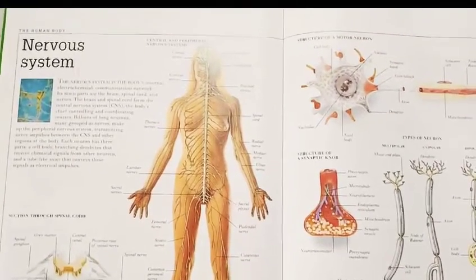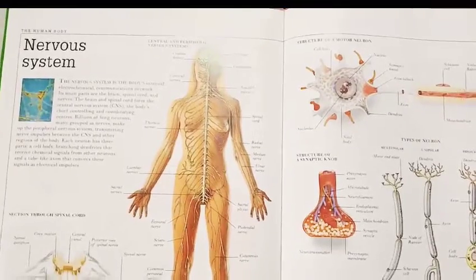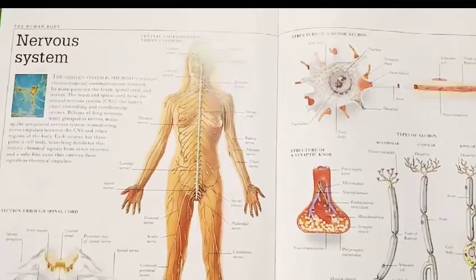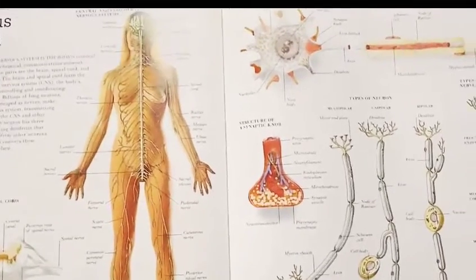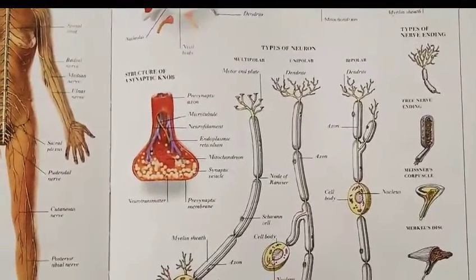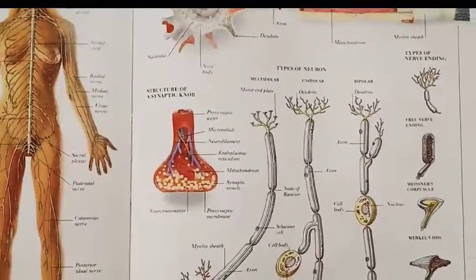Okay, now we will talk about the central nervous system. And what is the central nervous system? The central nervous system basically consists of the brain. Before starting with the brain, we have to mention here the structure of the neuron. I hope you all know about the neuron.